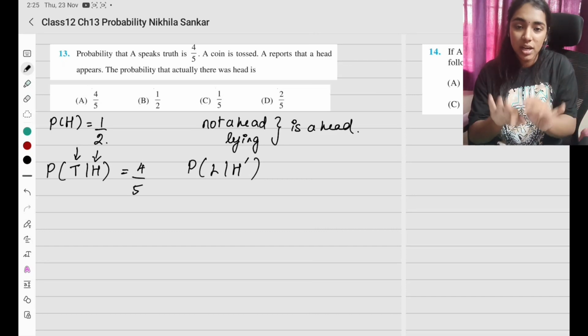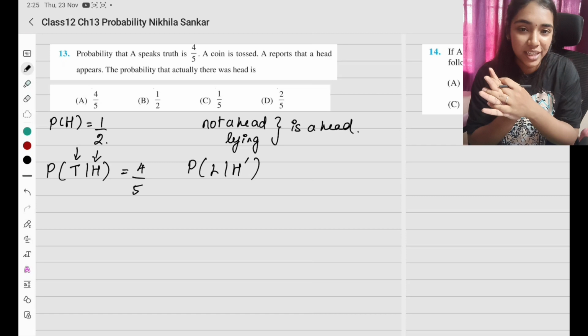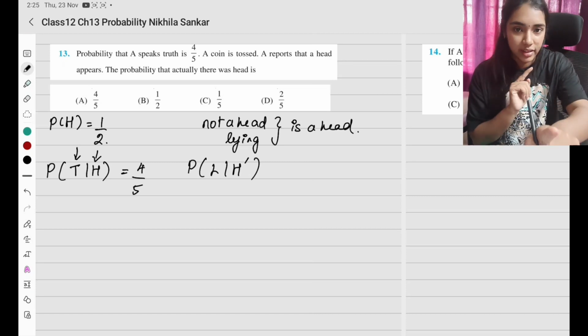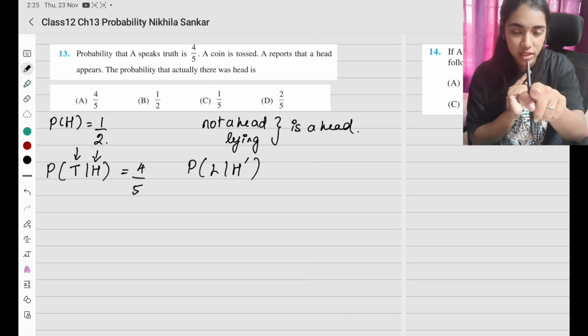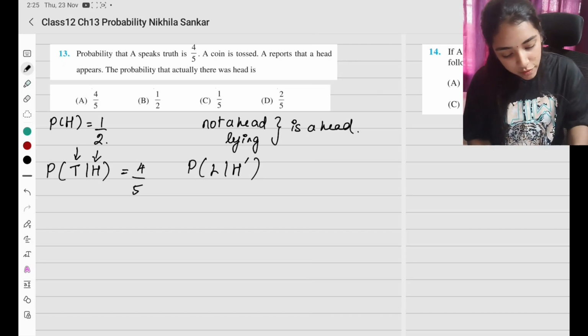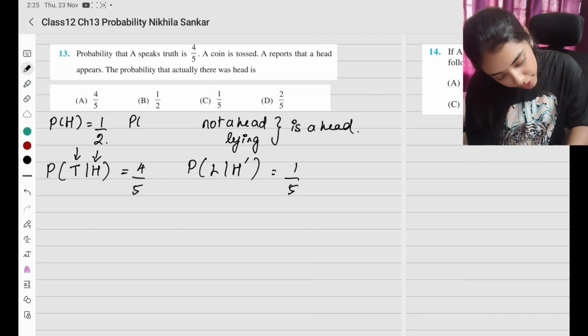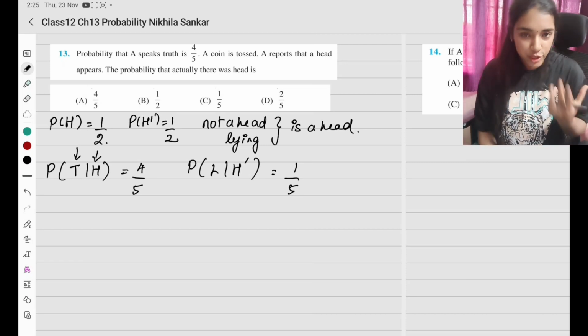If he lies that it is not a head, then it is a head. Understood? In probability, you are lying. You are saying it's not a head, so it is a head. So probability of not a head and he is lying is going to be 1 minus 4/5, which is going to be 1/5. Now probability of not a head, which is the probability of tail, is going to be half.